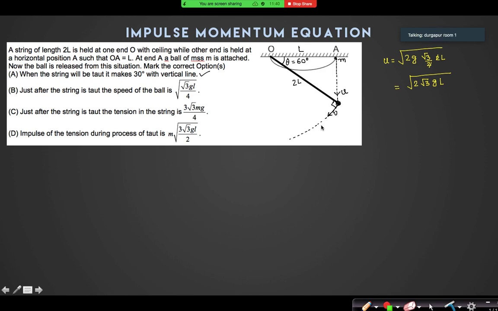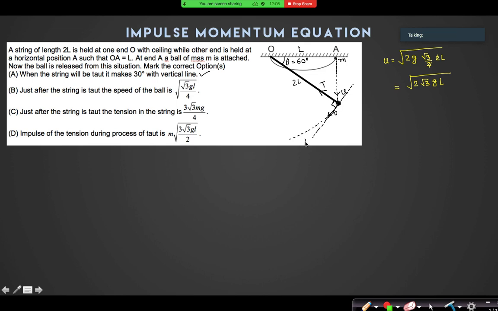Now if I have to find the velocity v at this instant, can I say that the impulse on that ball acts along the line of this tension T? So if impulse acts along this line, can I say that this perpendicular line is the no impulse line?